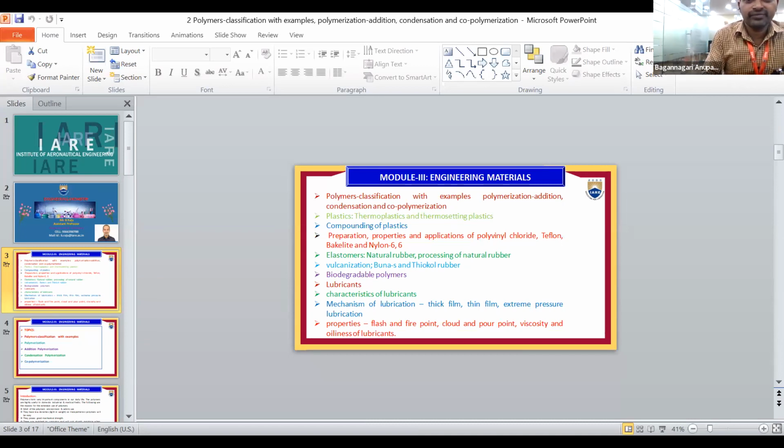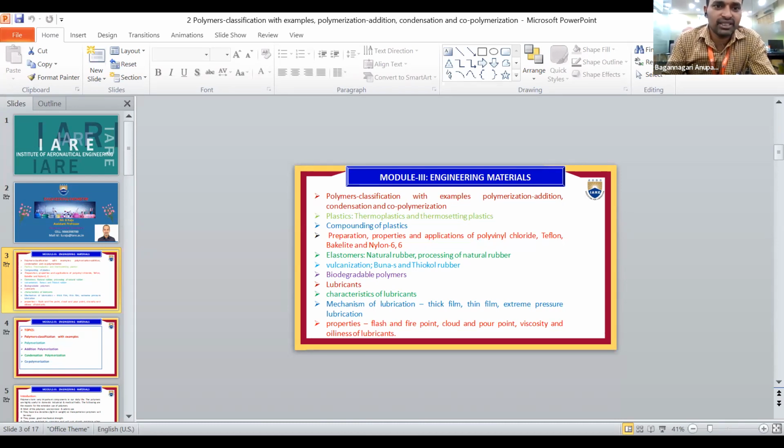In condensation polymerization, when monomers are combined to form a large molecule, elimination of a small molecule takes place. That is called condensation polymerization.